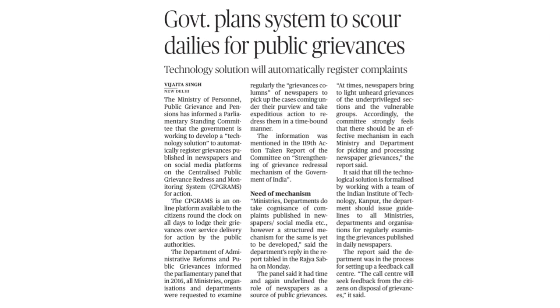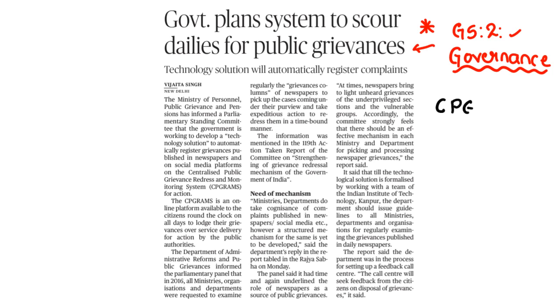Fine. Coming to our next article, that is, government plans system to scour the dailies for public grievances. Here the article is very important in GS2, the part of governance. Clear? GS2, the part of governance. See, here they have mentioned one system, that is of course CP grams. Clear? Remember this, that is CP grams. I shall explain in detail, don't worry.